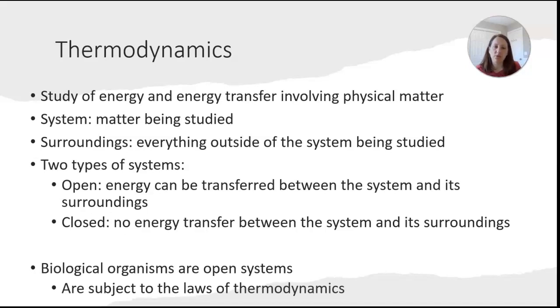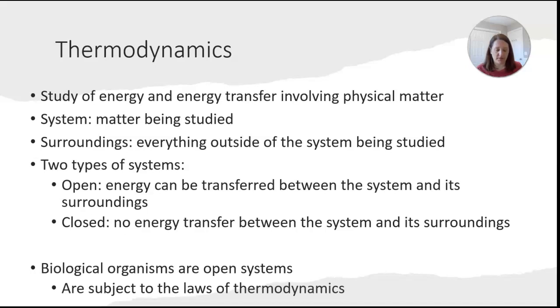Okay? We use a couple of terms here that I want to make sure that we're familiar with before we jump into the two laws. You will hear me say system. When we're talking about the system, it's whatever is being studied. And the surroundings will be everything outside of the system being studied. There are two types of systems, open and closed. An open system is one in which energy can be transferred between the system and its surroundings, whereas a closed system is the opposite. Energy cannot be transferred between the system and its surroundings.